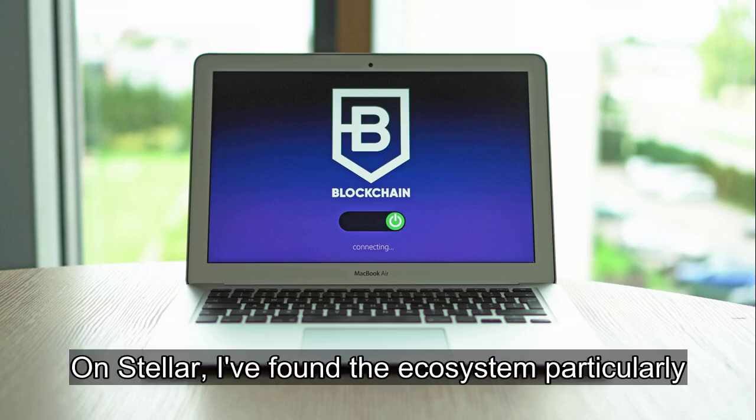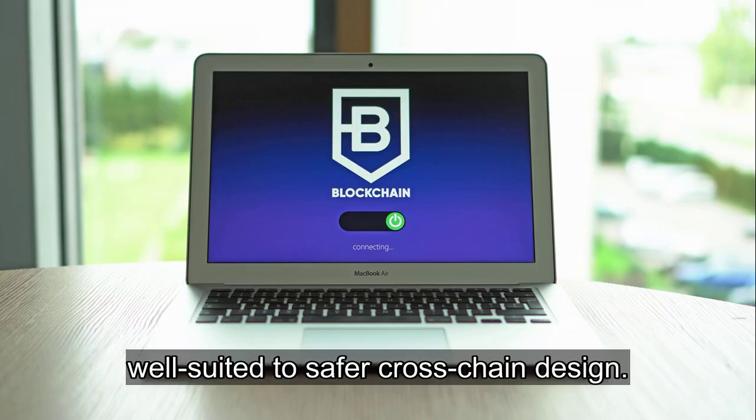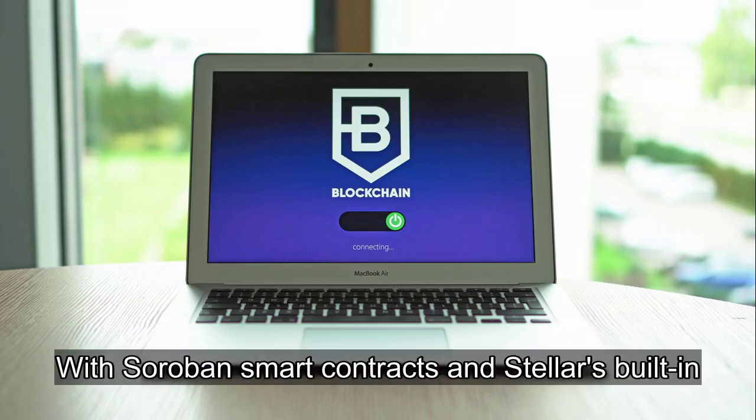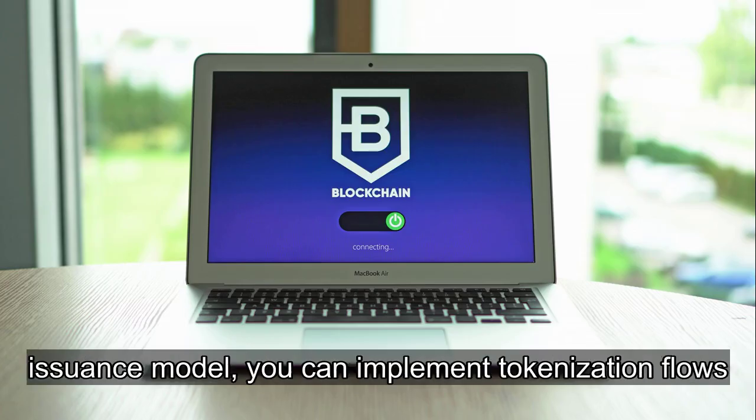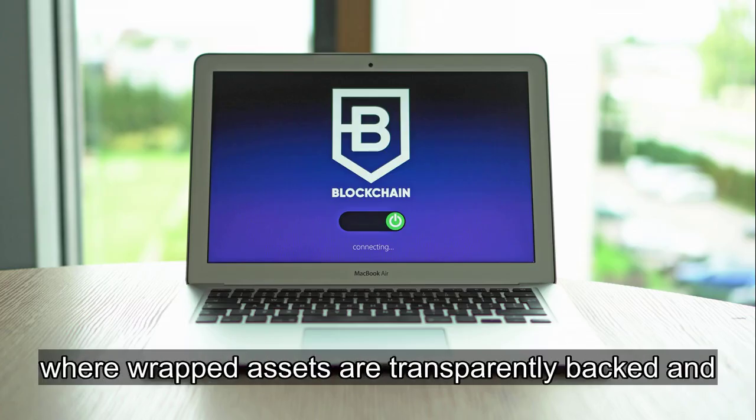On Stellar, I've found the ecosystem particularly well-suited to safer cross-chain design. With Soroban smart contracts and Stellar's built-in issuance model, you can implement tokenization flows where wrapped assets are transparently backed and auditable on-chain.